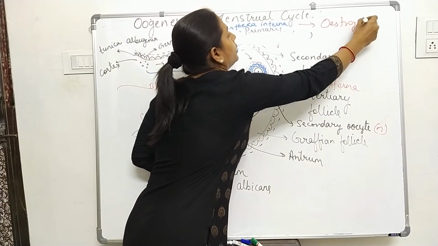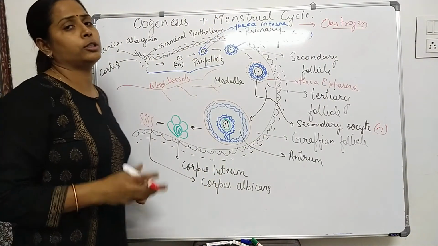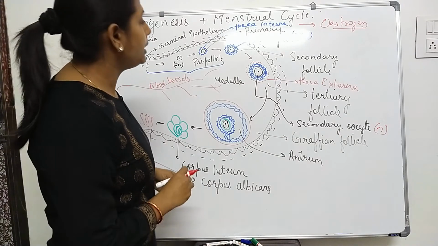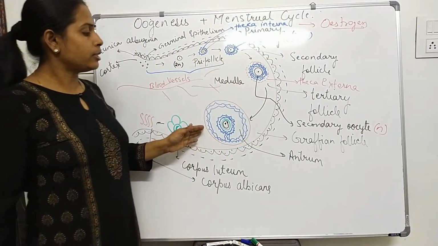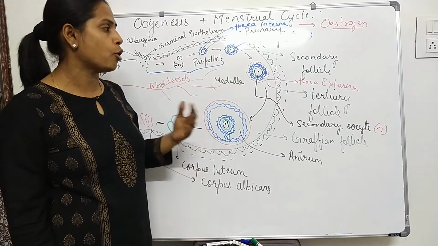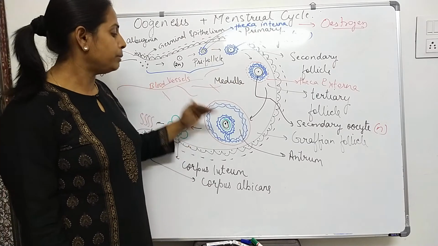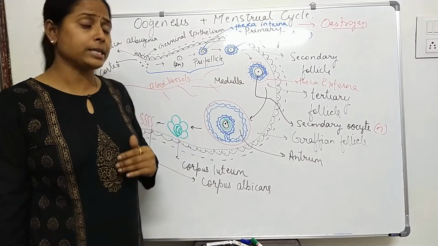This estrogen hormone is responsible for developing the endometrium lining of the uterus, because it is very important for the growth of the fetus. Since in the follicular phase, which is around 10 to 12 days, estrogen hormone is increasing and FSH hormone is increasing, the Graafian follicle formation is completed in the follicular phase.